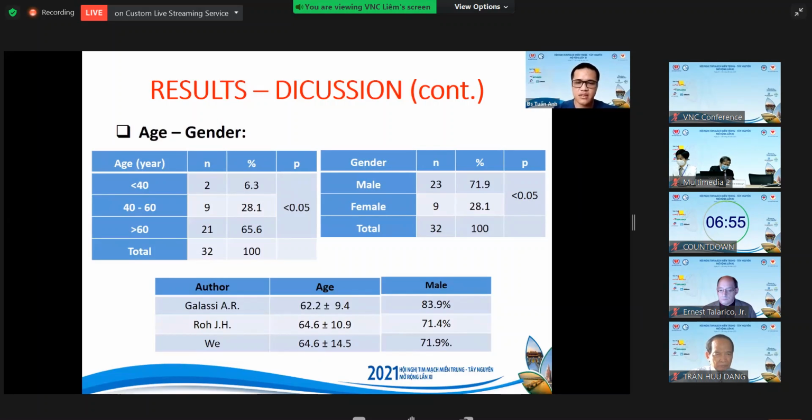The mean age of patients was 62.17 plus or minus 9.75 years old. Men also accounted for the majority with a rate of 83.9%. So the age and gender characteristics in our study were quite similar to other studies on patients with coronary artery bifurcation disease. Let's turn to the next issue.